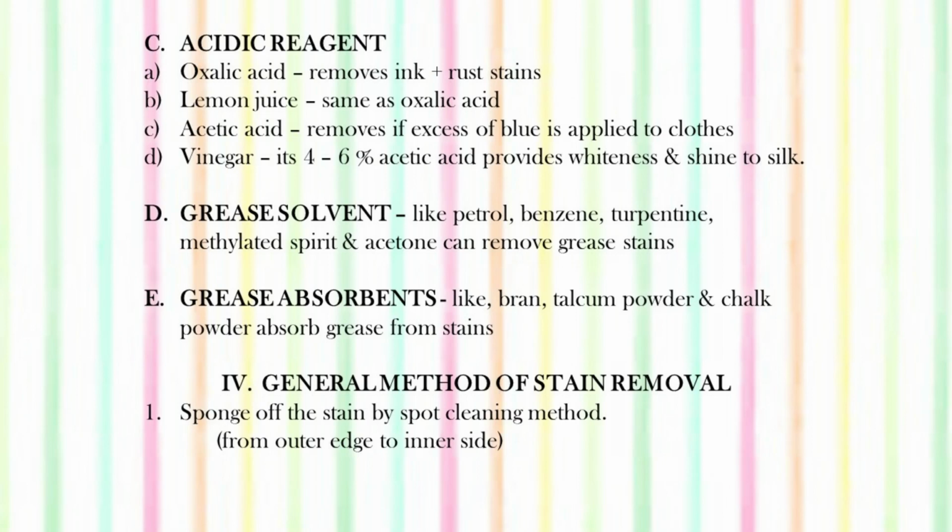Vinegar is also an acidic reagent. 1 to 6% of acetic acid provides whiteness and shine to silk. Vinegar is mostly used for silk because it not only removes the stains but also provides shine. Then grease solvents like petrol, benzene, turpentine, methylated spirit and acetone can remove any kind of grease stains.